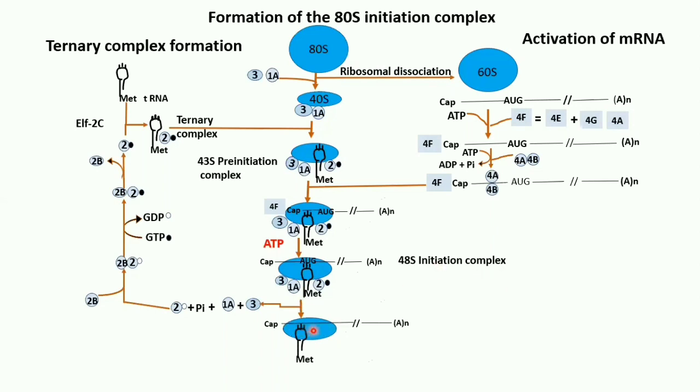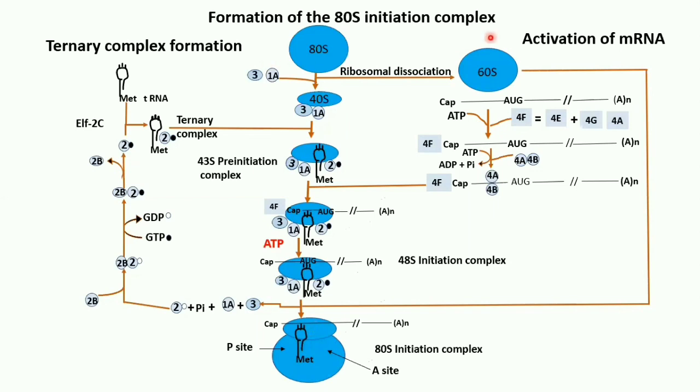Now, this 60S will bind with the 40S, and that forms the 80S initiation complex. So, when this is bound, what happens is all these initiation factors are released. These initiation factors are released and they are recycled.